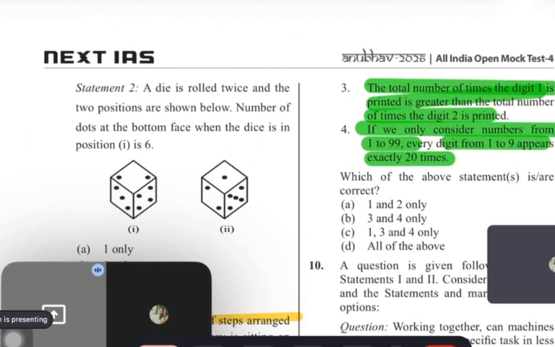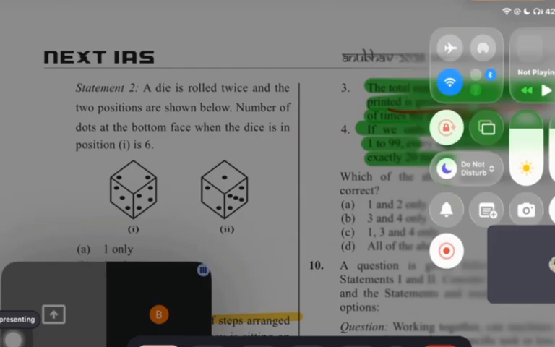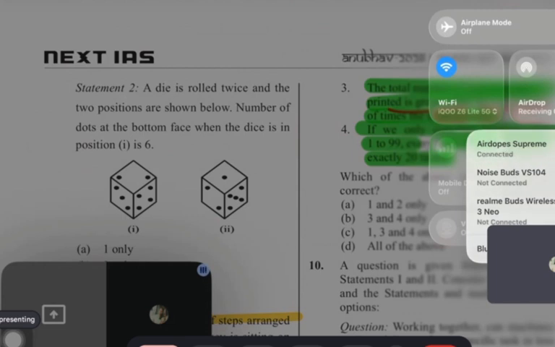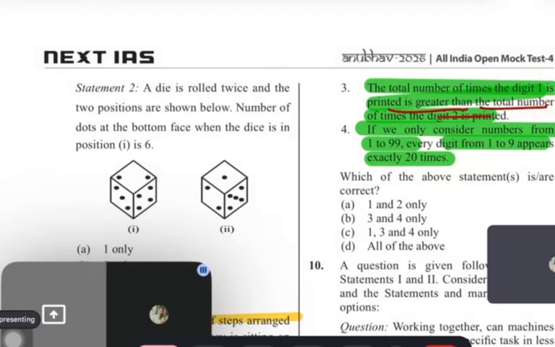Now, the third statement: the total number of times digit one is printed is greater than digit 2. Yes, guys, one will always be greater than 2. Now Bhagya will tell the reason why. The digit 1 is printed 21 times, and digits from 2 to 9 are printed 20 times. That's why 1 is greater. Tell me again, Priyal, what are you saying? Now tell me why one is greater.